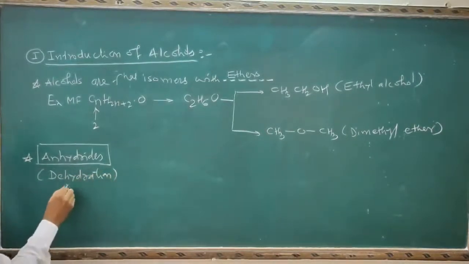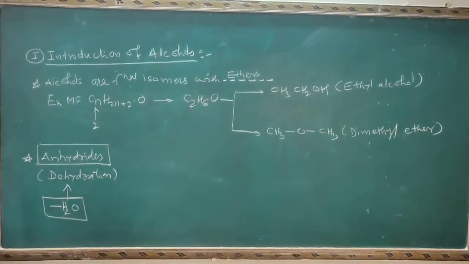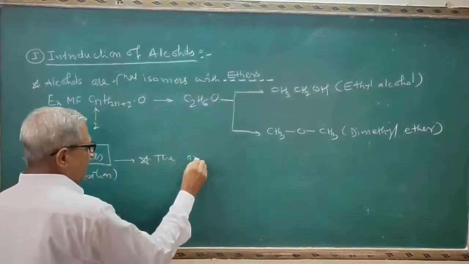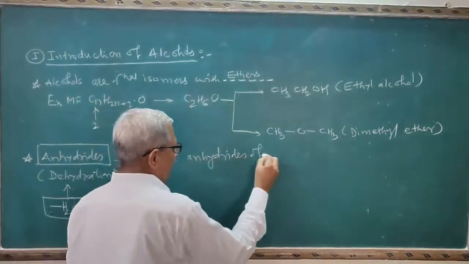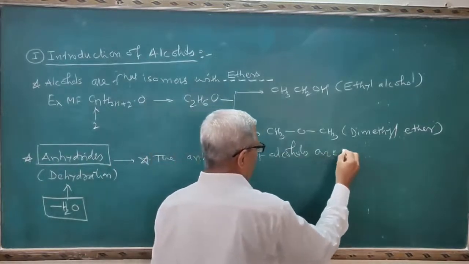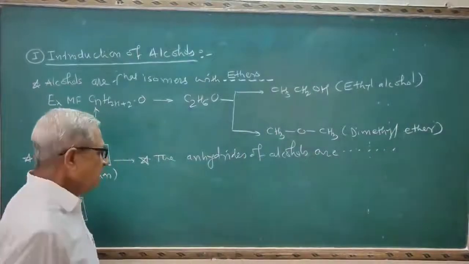That means removal of water molecule. It is shortly denoted as minus H2O. And see, the question is: the anhydrides of alcohols are dash dash. This is the important question here.